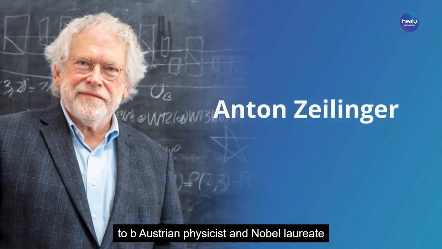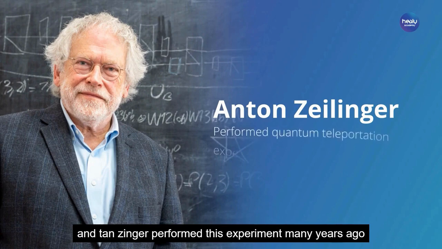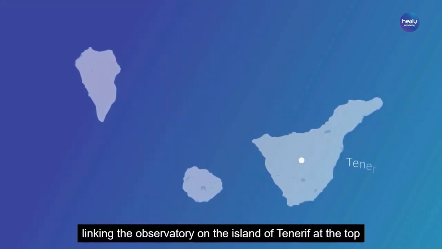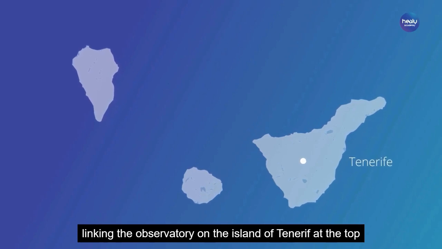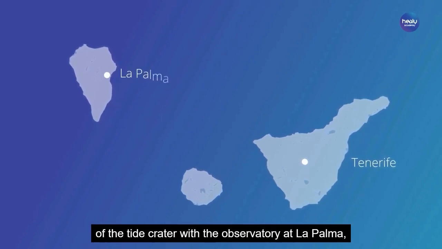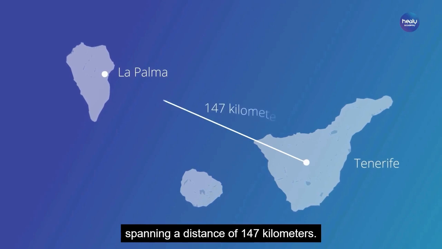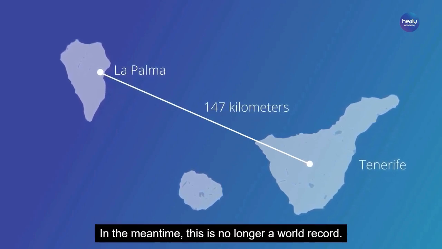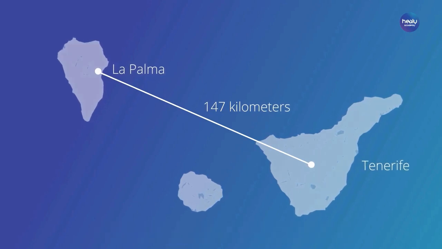Austrian physicist and Nobel laureate Anton Zeilinger performed this experiment many years ago, linking the observatory on the island of Tenerife at the top of the Teide crater with the observatory at La Palma, spanning a distance of 147 kilometers. In the meantime, this is no longer a world record.